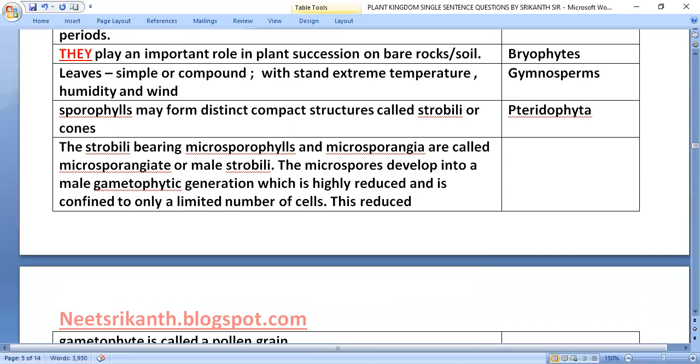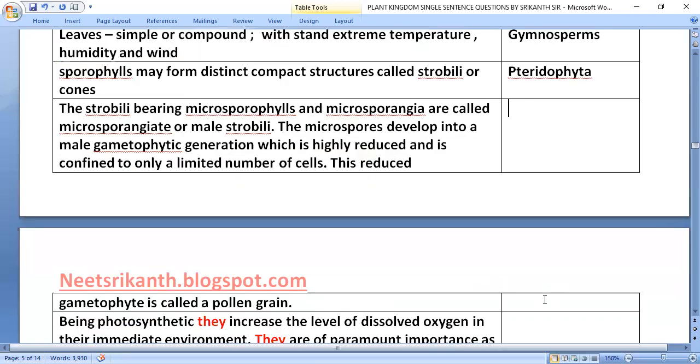The strobili bearing microsporophylls and microsporangia are called microsporangiate or male strobili, and the microspores develop into a male gametophytic generation which is highly reduced and is confined to only a limited number of cells. This reduced gametophyte is called a pollen grain in gymnosperms.